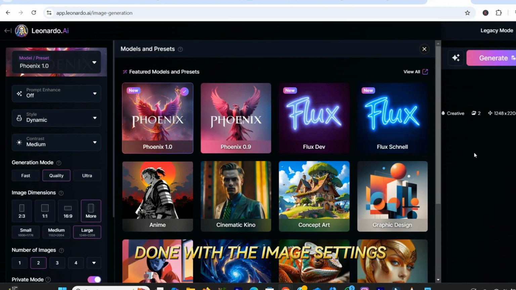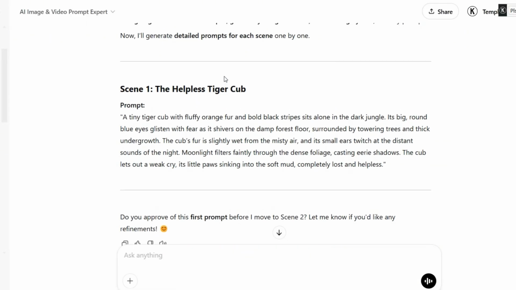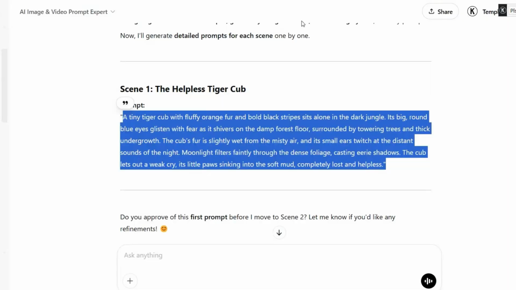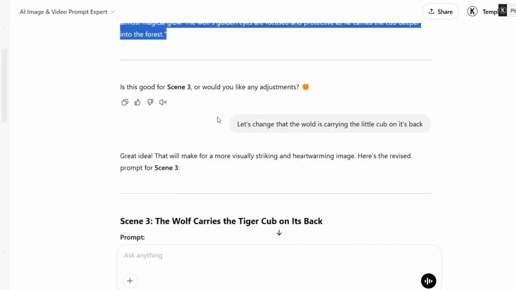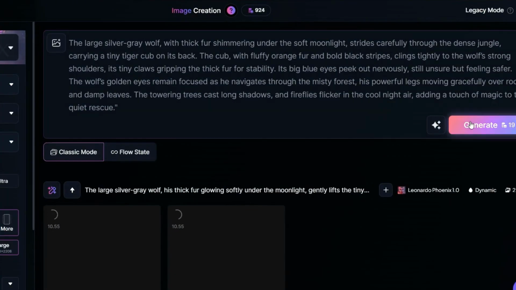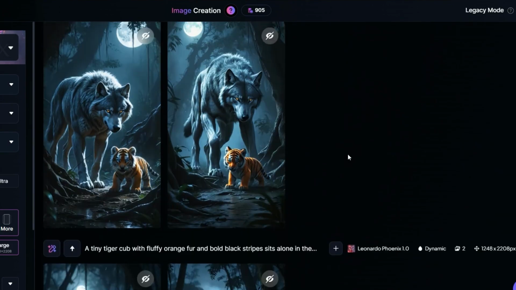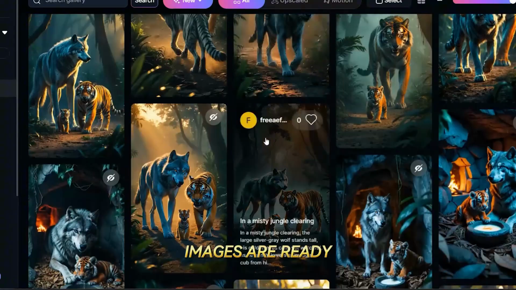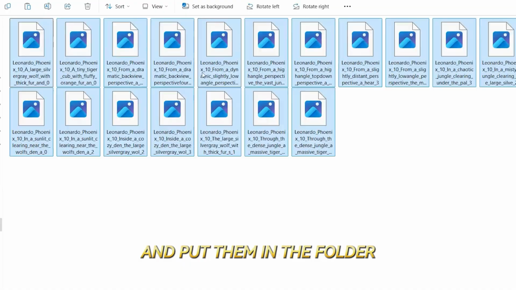Now that we are done with the image settings, hopefully our buddy is done with the image prompts. Now, it's time to generate the images. Copy the prompt of the first scene and paste it in Leonardo. Do this for all the prompts and generate all the scenes. I have done the same and now my images are ready. Download the images that make the most sense and put them in a folder.